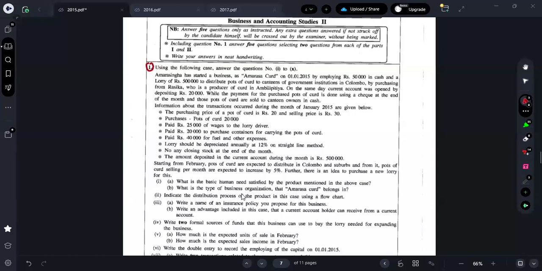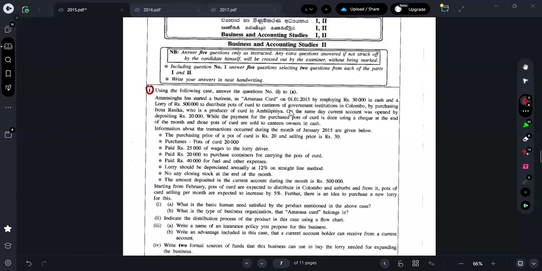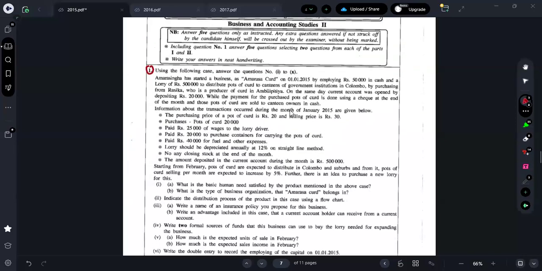Okay, guys, there was a small connection issue. Can you all hear me and can you all see the screen? Yes, you can hear and you can see the screen.